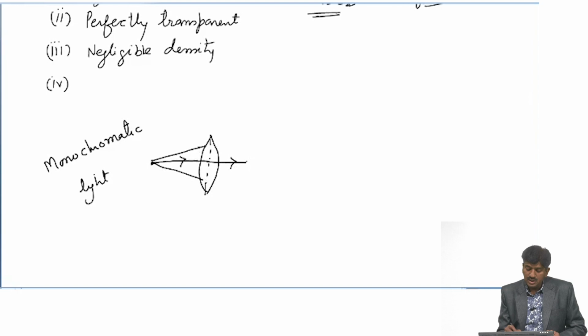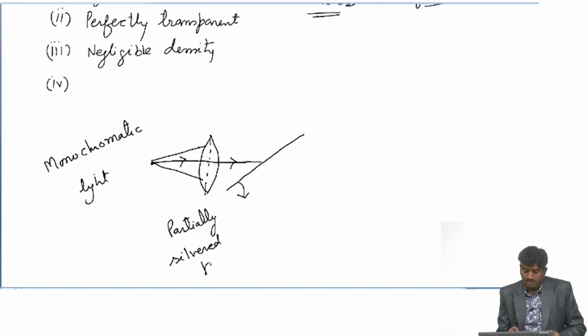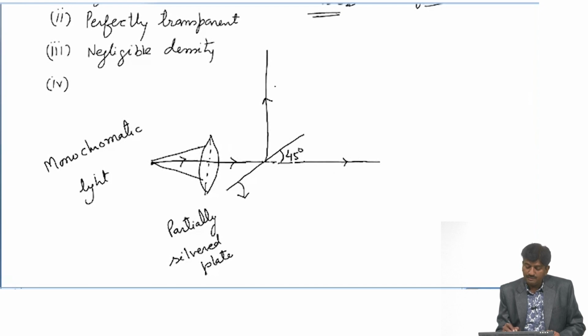This light is incident on a partially silvered plate, and this plate is inclined at 45 degree. When the light ray is incident on this partially silvered plate, some part of the light ray is refracted and some part is reflected.